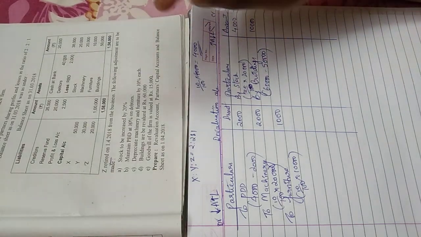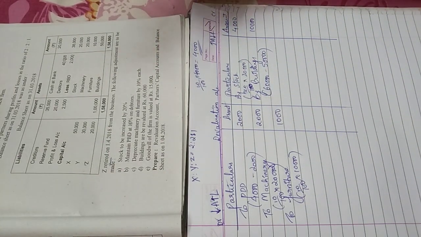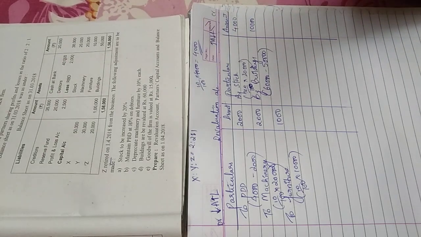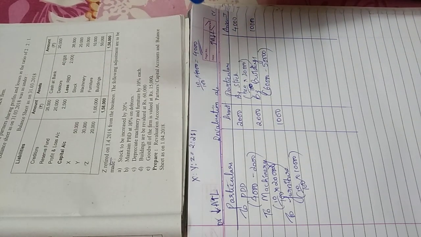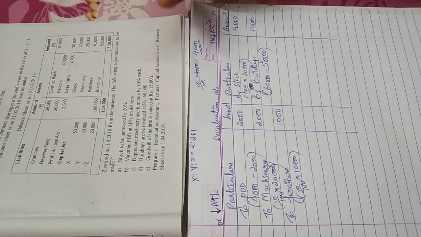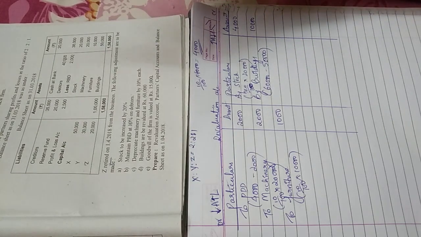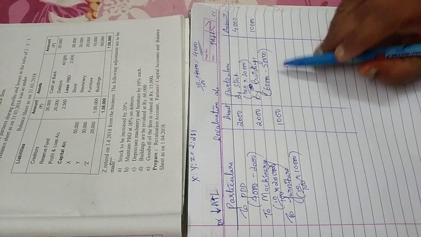Okay, or they say a creditor is most likely not to claim 1,000 rupees. That means creditor is a liability. He's not going to ask 1,000 rupees. That means the amount due to him will reduce. Suppose if I have to pay a creditor 10,000, he is not likely to claim 1,000 rupees from that. So what happens to his value? It will become 9,000. So his value is reduced. So any reduction in liability I would take here.